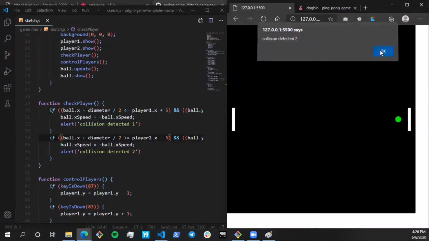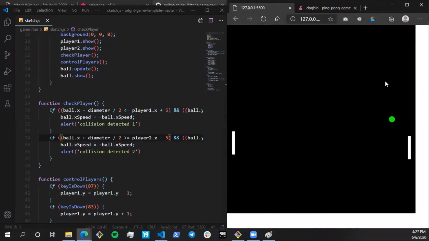So collision 2 detected, collision 1 detected, and no collisions detected. All right.